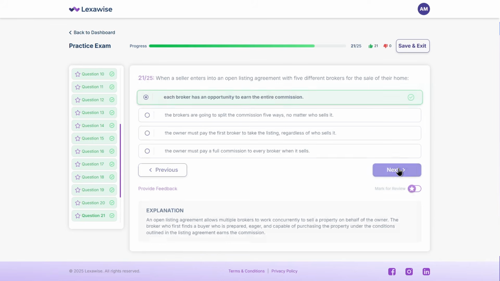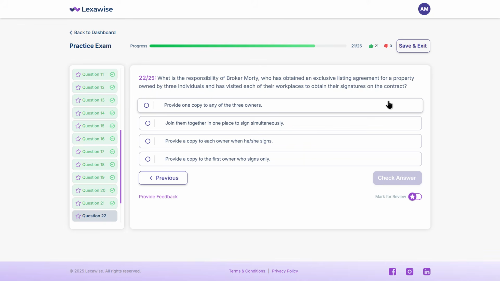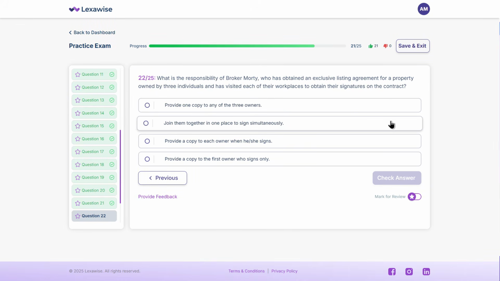All right, here's the next one. What is the responsibility of broker Morty, who has obtained an exclusive listing agreement for a property owned by 3 individuals and has visited each of their workplaces to obtain their signatures on the contract? A. Provide 1 copy to any of the 3 owners. B. Join them together in one place to sign simultaneously. C. Provide a copy to each owner when he or she signs. D. Provide a copy to the first owner who signs only. Think it over.